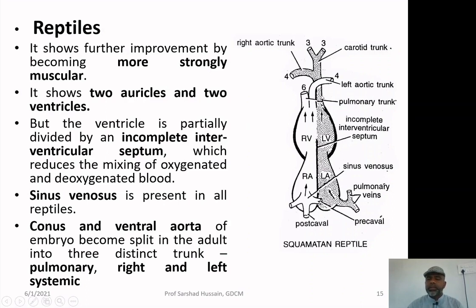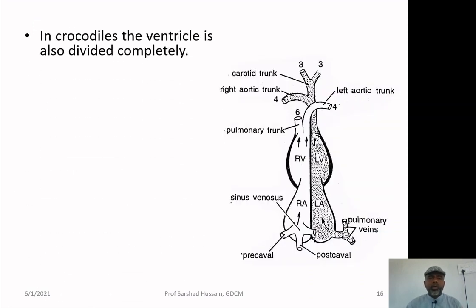This is right, this is left, and this is the pulmonary artery, which is taking the blood to the lungs. Now, in crocodiles, because crocodiles among the reptiles always have some separate features which resemble more the birds and mammals, because in the birds and the mammals you have a 4-chambered heart, and the crocodile is the one exception in the reptiles, which has a completely 4-chambered heart.